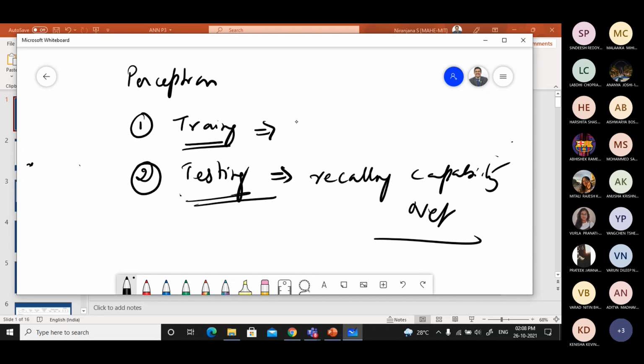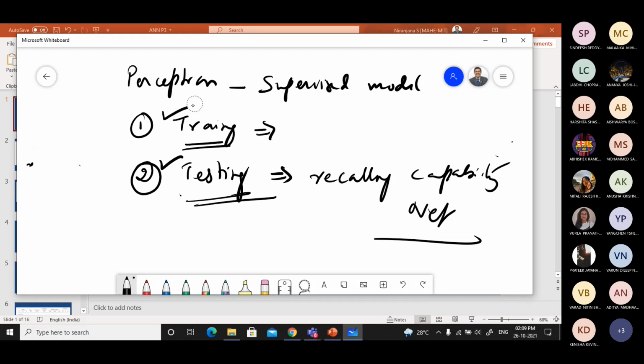So what is the training procedure, where you give known data? In case of a perceptron, it is said to be a supervised model. They will have a test data set and a training data set. The training data set is generally used to train the model, as the first step, and the test data set may be some random data set you can use for testing.